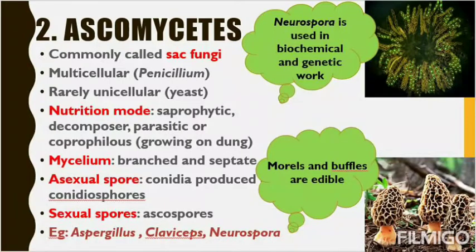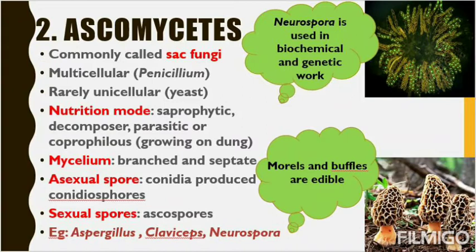Next is the nutrition type. They are saprophytic, or they can be decomposers, or they can be parasitic, or coprophilous, a new term, which means they can grow on cow dung. On dry cow dung you can see white or green color patches, and they are fungi. These fungi that grow on cow dung or dung of animals are called coprophilous. Next, the mycelium: the body is branched and septate. And the asexual spores are conidia produced on conidiophores. So these conidia are asexual spores. They are produced in the fruiting body that we have discussed, which is called the conidiophore.